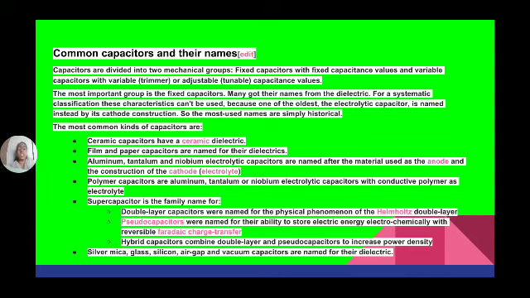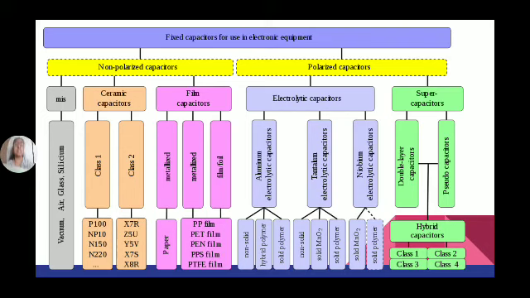And we have different types of capacitors, but basically based on their functioning, if you are able to change the value of a capacitor, then they are known as variable capacitors. If you are not able to change the value, if the capacitance is fixed, then such capacitors are known as fixed capacitors.